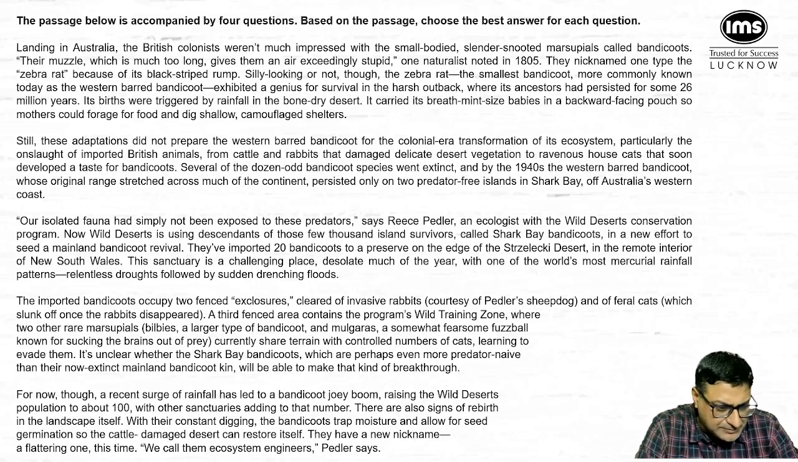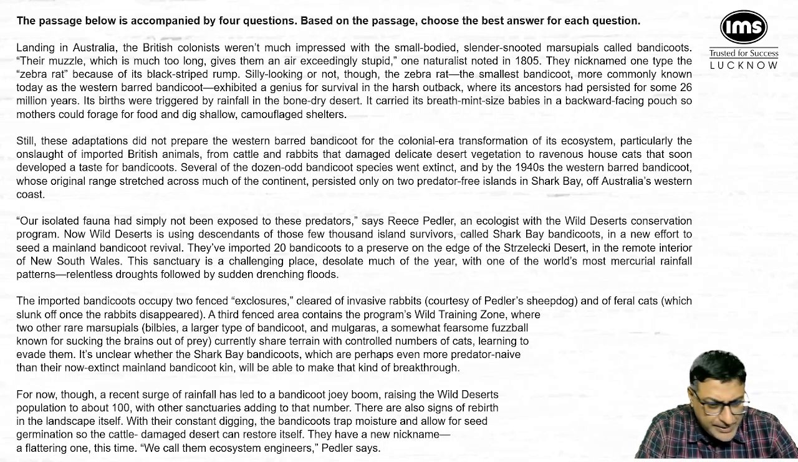Going to the second paragraph, it says, still these adaptations. The adaptations, if you go to the previous paragraph's last line, forage for food, dig shallow camouflage shelters, these are basically adaptations. These adaptations did not prepare the western bird bandicoots for the colonial era transformation of its ecosystem. Okay, let's just pause here once. When we're talking about colonial era transformation, we are talking about the British era, when the British had captured Australia, or Australia was under the British rule.